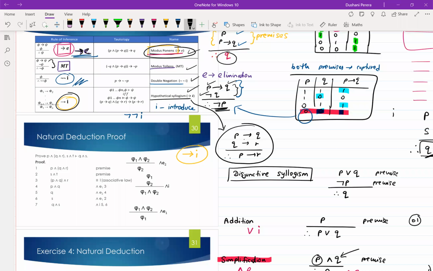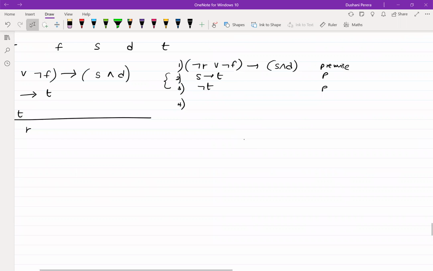So I'll use that. Here I have S implies T and negation T, so I say negation S is true. How do I do that? I used modus tollens on 2 and 3.